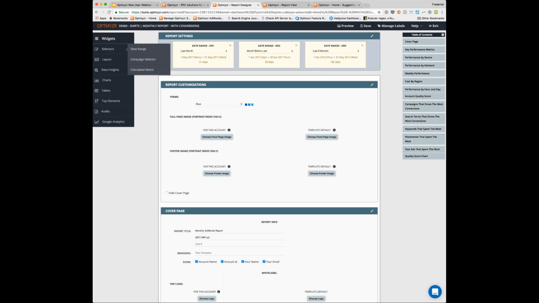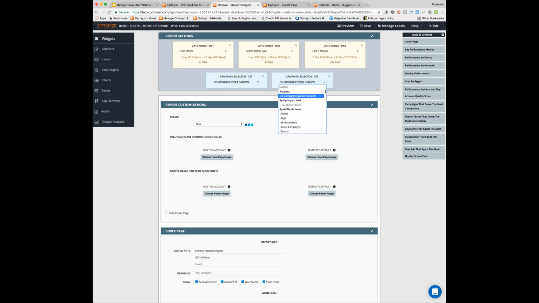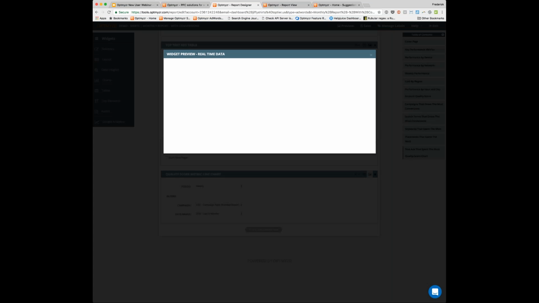And then what if I want to report on a subset of the account? Well, I have a campaign selector, so I'm going to obviously have one campaign selector for the whole account. That's what everything's going to run with. But then for that new widget, I want to have it based on, like I said, an AdWords label, so my branded search campaigns. So I put that in right there. I go back to my quality score chart, and now I have these options available. So for my branded search for the last 6 months, let's do a weekly aggregation of quality score, and let's preview that. Okay, so that's exactly what would show up on that report for this client.